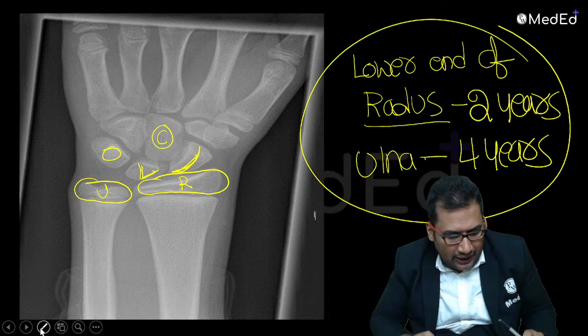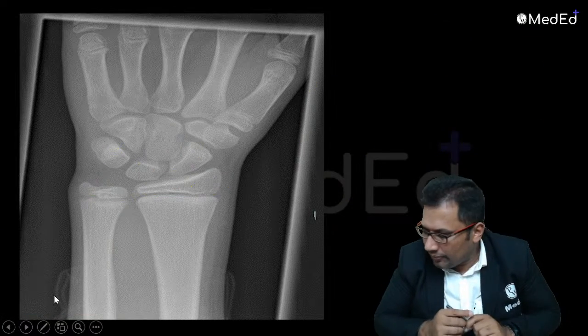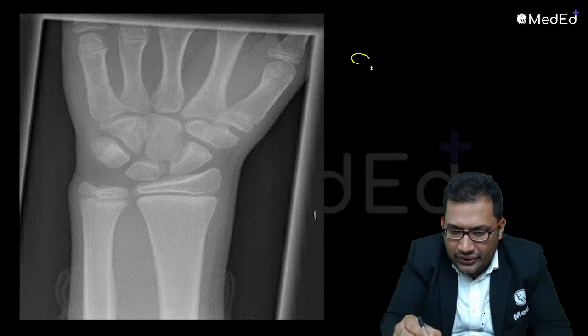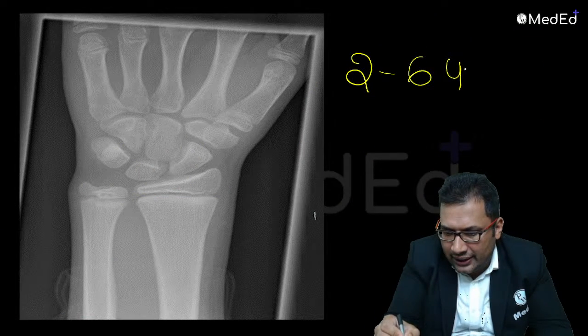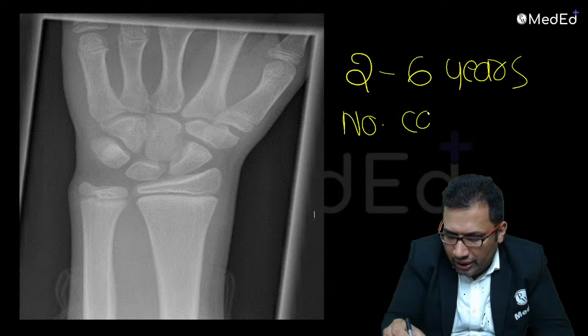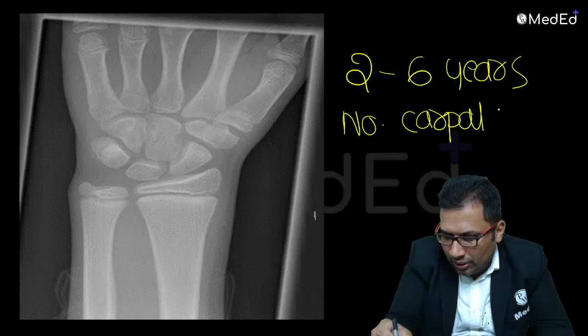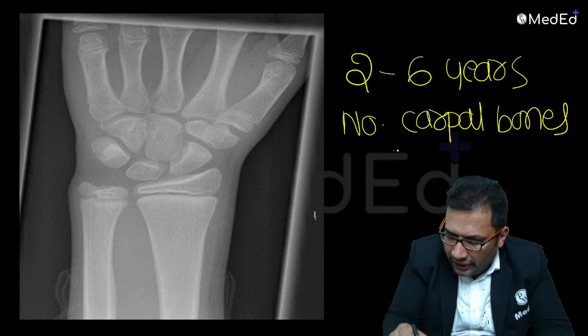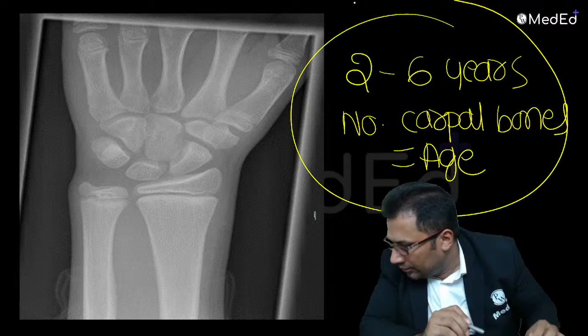One more easy thing I'm telling you. Between 2 to 6 years, the number of carpal bones is equal to the age. One more easy way to remember.